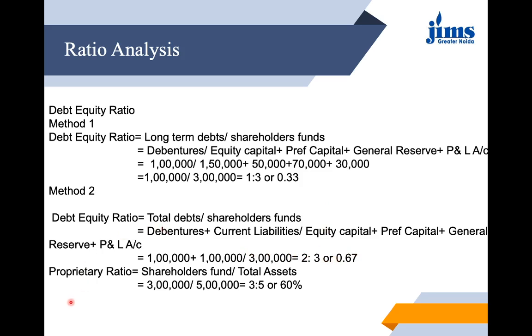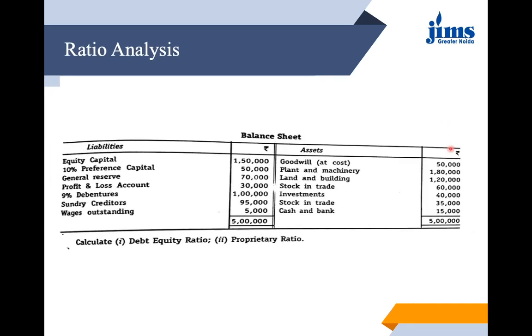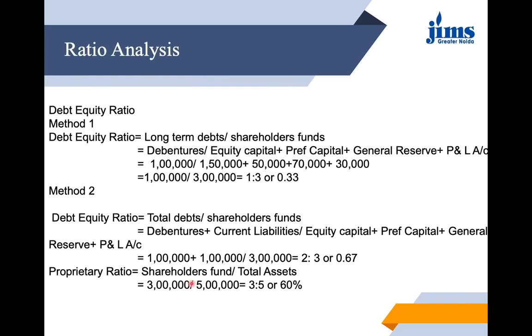Then proprietary ratio, we have the formula as shareholders fund upon the total assets. Shareholders fund is calculated as 3 lakh, and you can notice in the question that the total assets are amounting to rupees 5 lakh. So I have taken that in denominator as 5 lakh rupees here. So the ratio is coming out as 3:5, or you can say 60%.